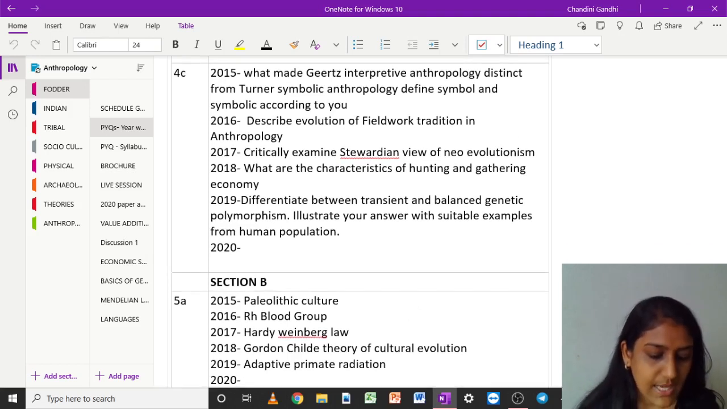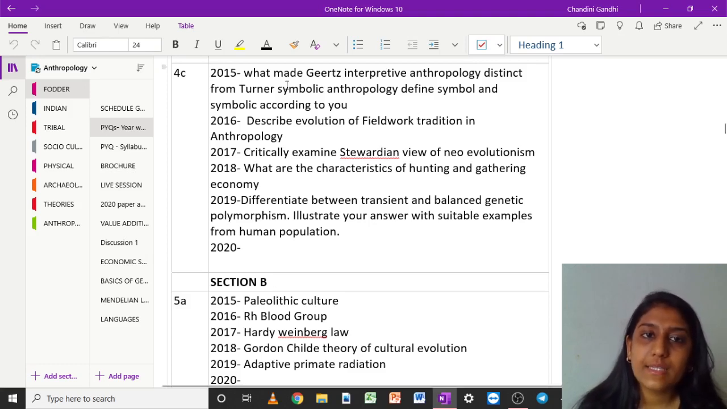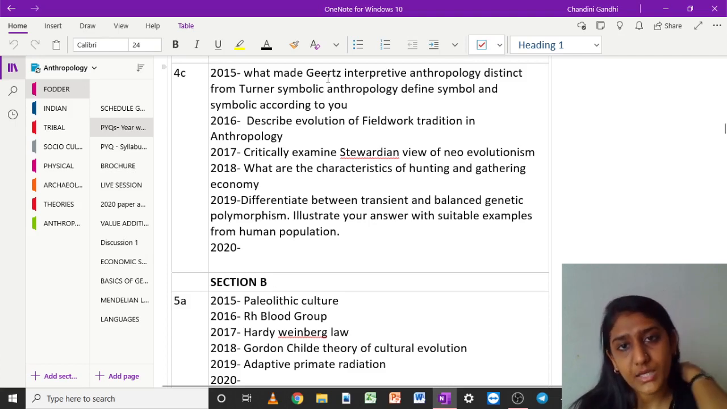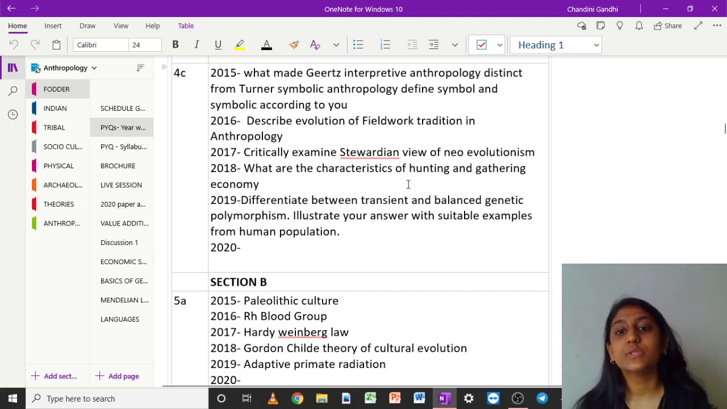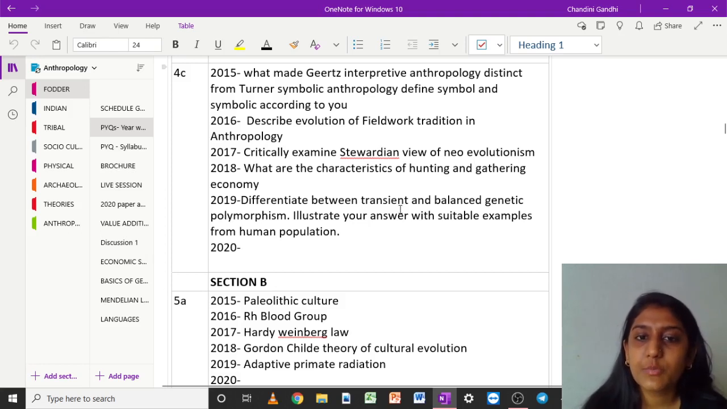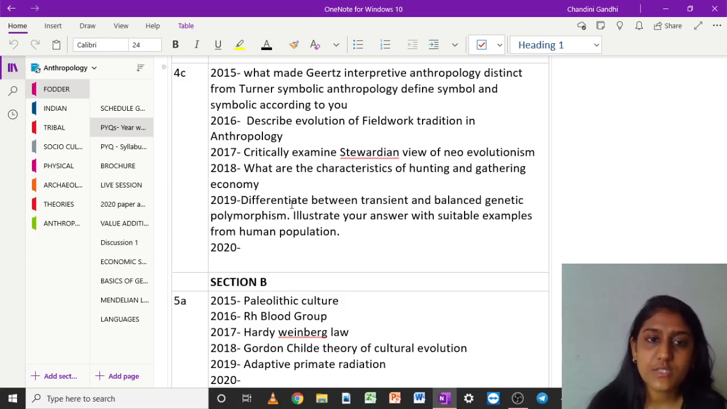So 4C, which is how is the construct of... I started reading the 2020 paper itself, but for 2015 we have it from the theories part, which is Geertz and Turner's symbolic anthropology. Then describe the evolution of fieldwork, unit 8 again. Stewardian view of neo-evolution, again from the theories part. What are the characteristics of hunting and gathering economy? Again, this is from unit 3. Differentiate between transient and balanced genetic polymorphism. Completely a physical anthropology question, especially from your 9.3 unit.